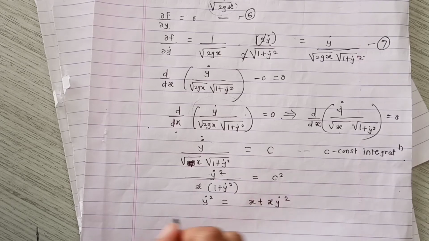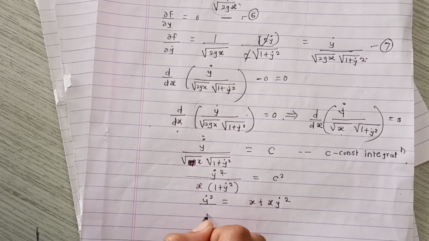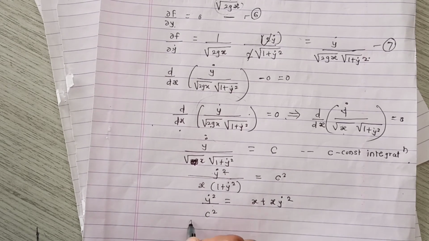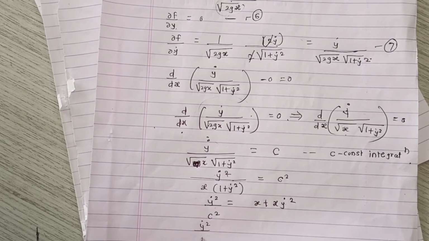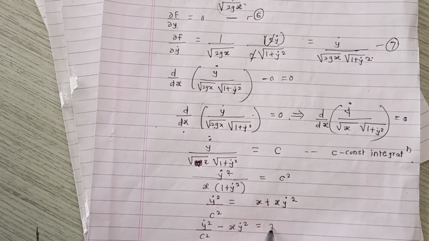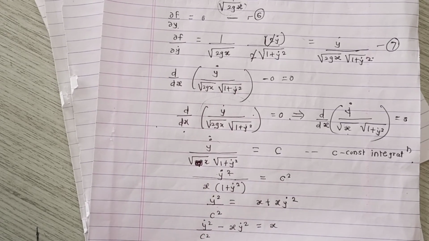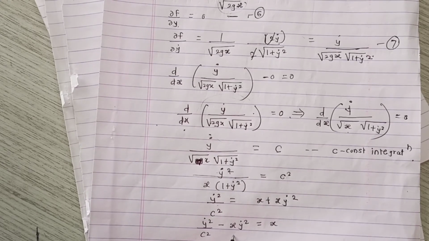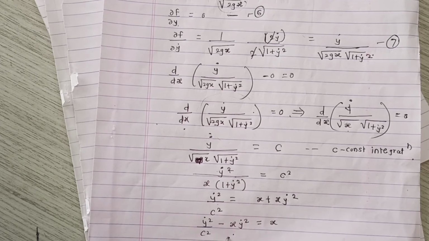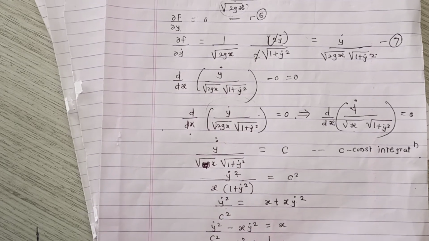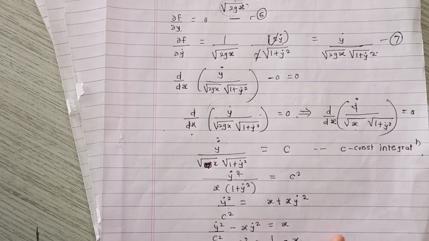Now collect the y dot square terms, then we get y dot square divided by c square minus x y dot square is equal to x. Again from this we can take y dot square common, then we get y dot square in bracket 1 by c square minus x is equal to x.